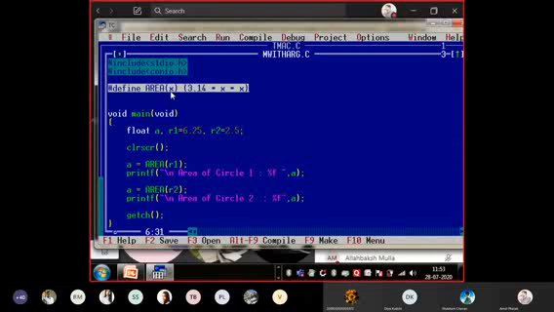See, there is no need for us to learn all this macro in detail. We will see what is the difference and what is the advantage, because only in a few cases is it necessary. It is not similar to a function; everywhere we should not use the macro. As and when it is required, then we can make use of the macro. Okay, so let us come back to our PPT.